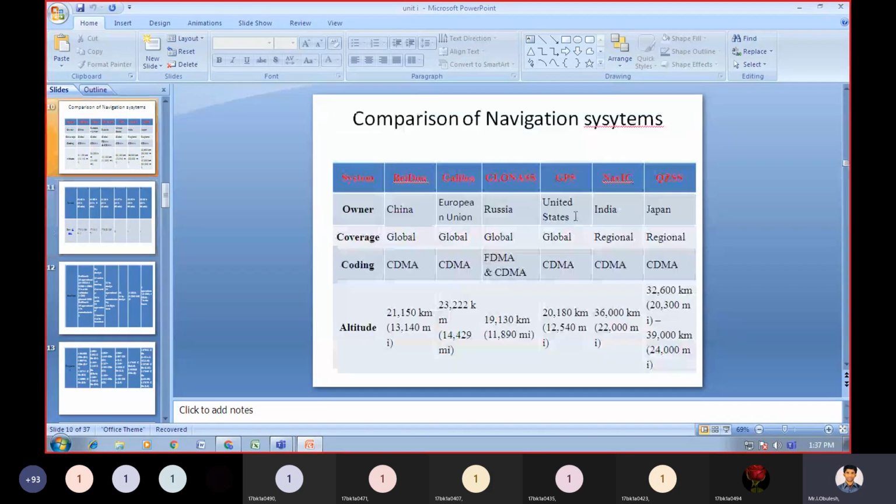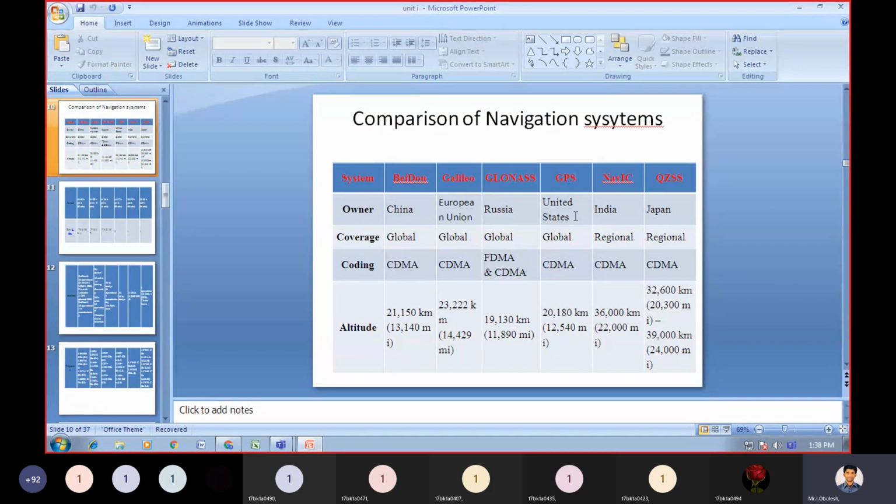Then coming to the next one, NavIC, which was designed by the Indian government and which covers regionally. Here we use the CDMA coding technique only, and it covers around 36,000 kilometers, in terms of miles 22,000 miles.